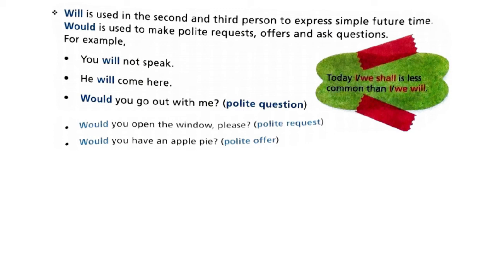For example, you will not speak. So you will not speak is simply using the second person and the simple future tense. He will come here. Would you go out with me? This is a polite question. You're just asking, would you go out with me? Would you open the window, please? This is a polite request because you're using the word please. And would you have an apple pie? Would you like to have a pie? That is a polite offer. So in such cases, we use will or would.